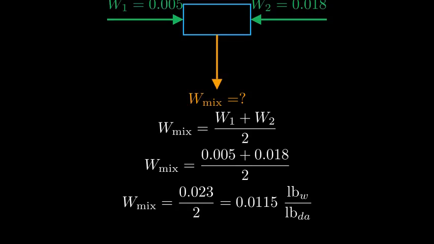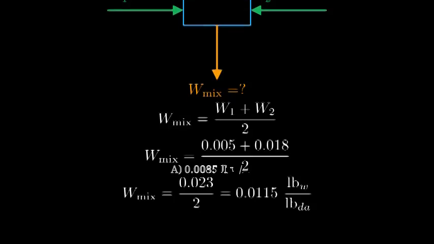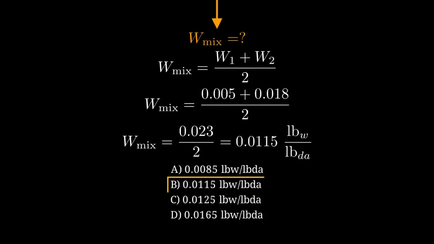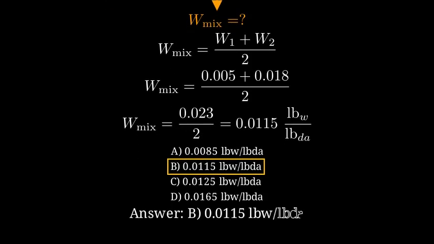Comparing to the choices, the correct answer is choice B, 0.0115. In summary, for adiabatic mixing with equal mass flow rates, the mixed humidity ratio is just the average of the two inlet humidity ratios. That gives us 0.0115 pounds water per pound dry air.